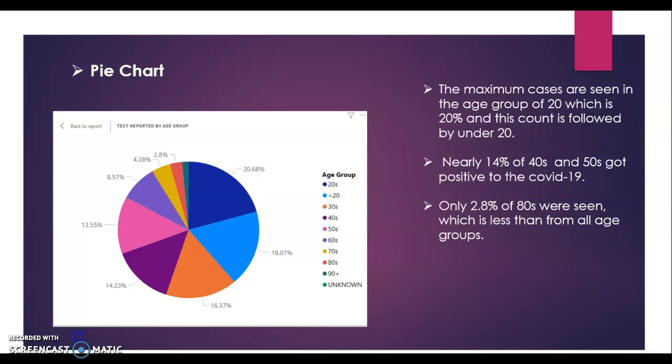From here we can see the maximum cases are in the age group of 20s, which is 20%. Only 14% of 40s and 50s tested positive for COVID-19, and 2.8% of 80s tested positive, which is less than all other age groups.